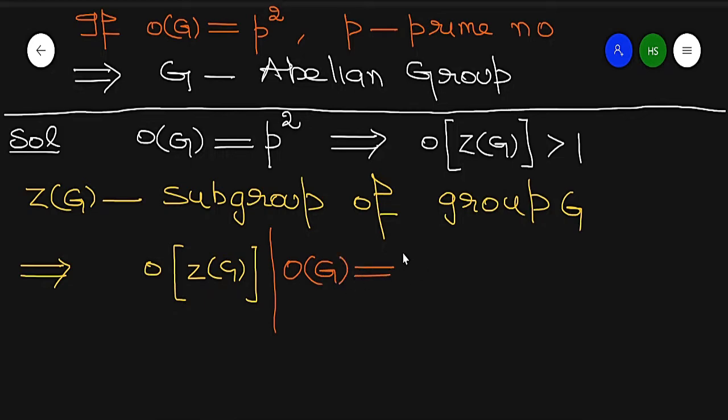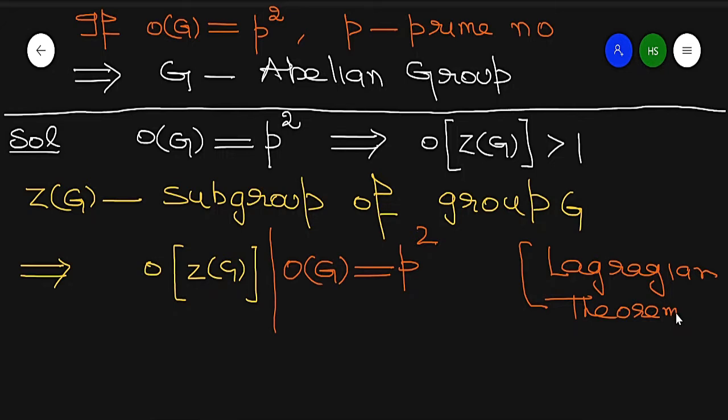It is p square. Which theorem did I use? I used Lagrange's theorem. So by Lagrange's theorem.